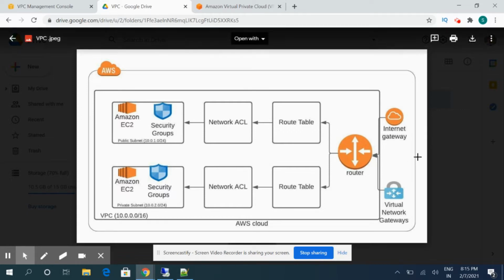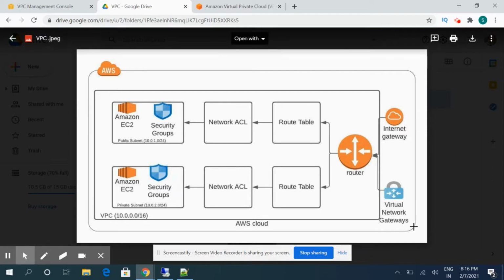Now coming on to the internet gateway. An internet gateway is a component which will allow us to communicate between the instances and the internet. We have created our instance, we have our IPs, but how will they communicate? There should be a gateway which will allow the traffic to flow to the internet. This is the gateway from which the traffic will be flowing in and out. Both things will be applicable.